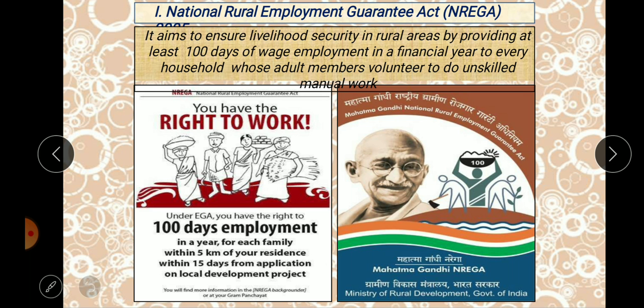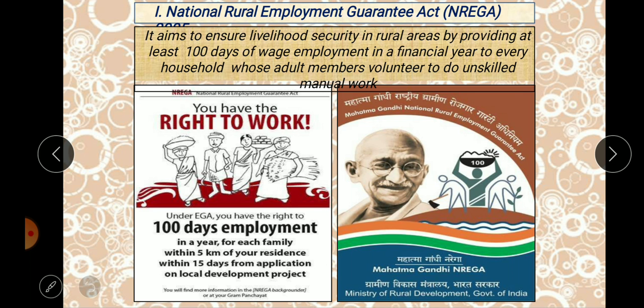So this is a commonly known program which is even functioning, which you can see in your nearby localities. It is the National Rural Employment Guarantee Act, known shortly as NREGA. Okay, we call it 100 days of employment. In Tamil we say it as Noor Naal Velai. That is the plan of this.